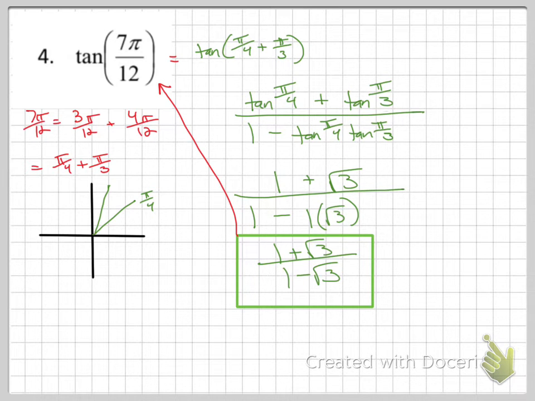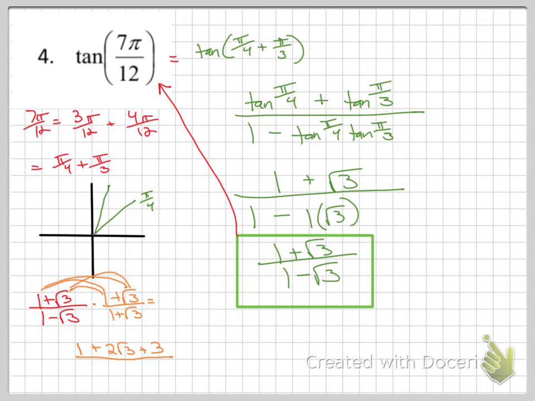I'm afraid I should teach you how to rationalize this just in case. If this is not what the answer looks like in your multiple choice, that's because they're not allowed to have a square root in the denominator. To fix that, you multiply by the conjugate, which is 1 plus root 3. When you do that, you do an area diagram. On the top, if you multiply, you could do FOIL, right? 1 times 1, 1 times root 3, 1 times root 3. When you add those together, you get 2 root 3. And then root 3 times root 3 is just regular 3.